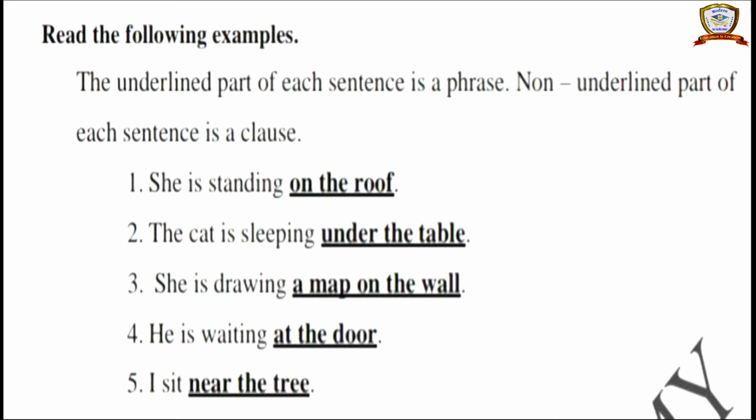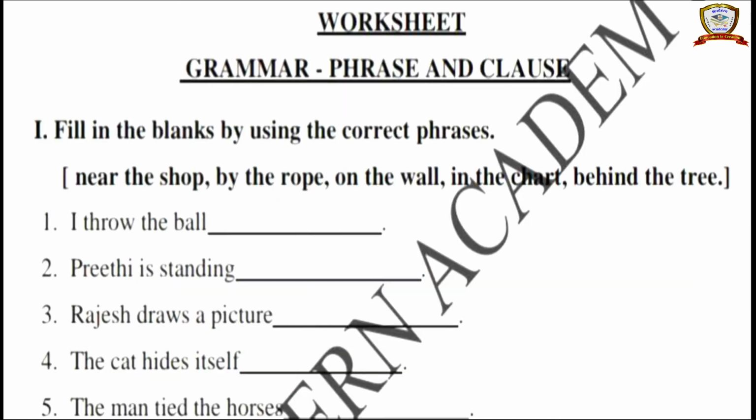On the roof, so "on the roof" is the extra information. Where? The answer is about the question where. So "on the roof" is a phrase. Next, "the cat is sleeping under the table." This also answers the question of where. Next, "she is drawing a map on the wall." She is drawing, subject and verb, that is a clause, and the remaining part is considered a phrase. "He is waiting at the door." "I sit near the tree."